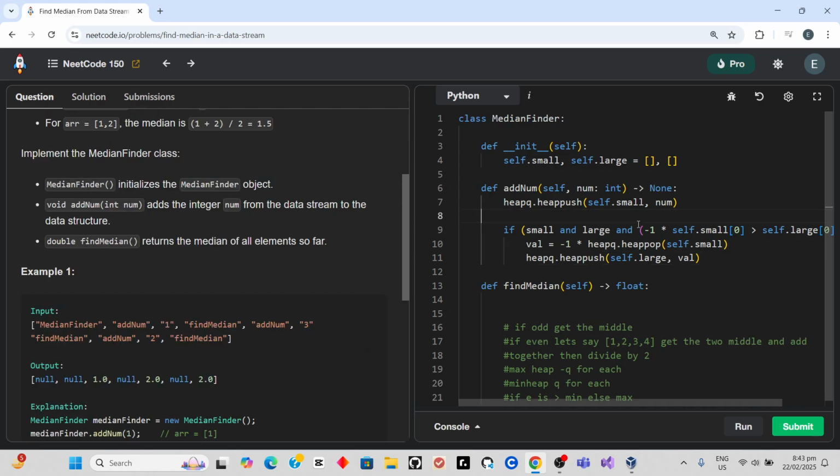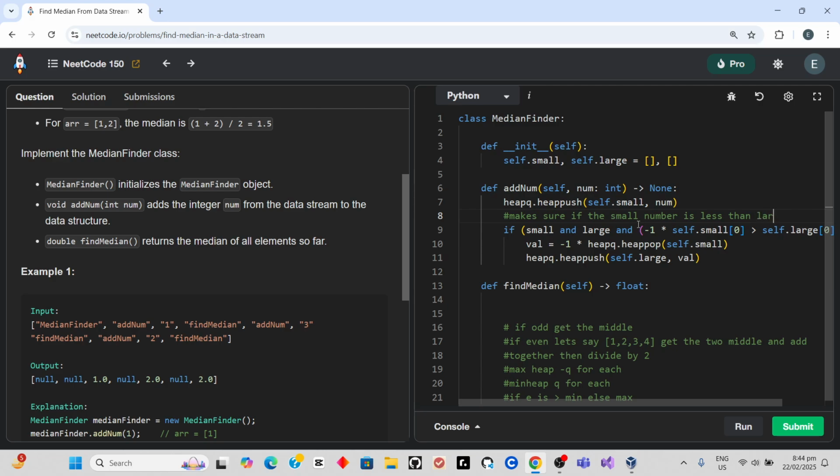Okay, so this one checks if the num is less than large.